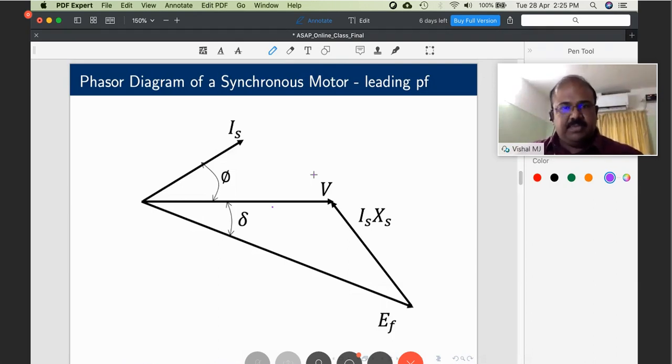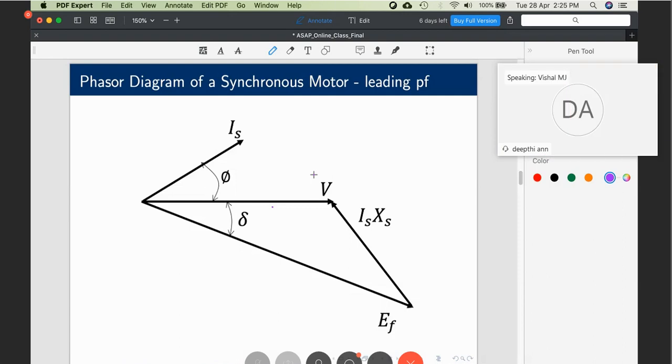Anything else? So there is one more question. When delta increases, will the motor be turned off? Delta increases, yes, I will explain that.